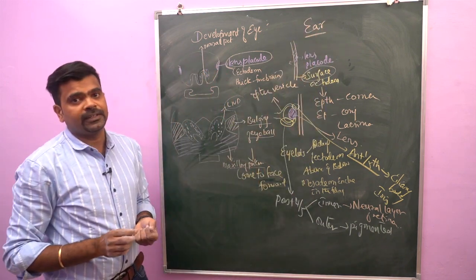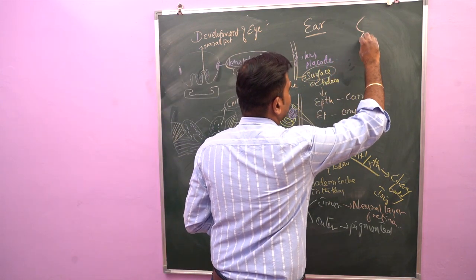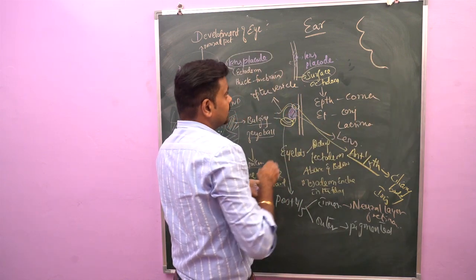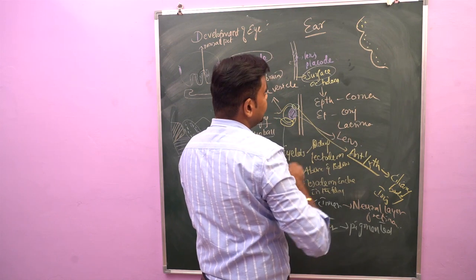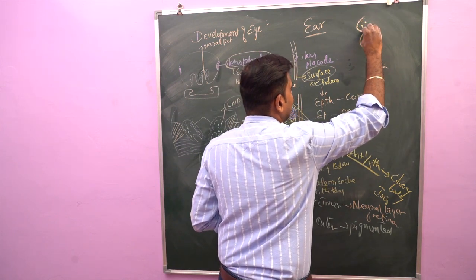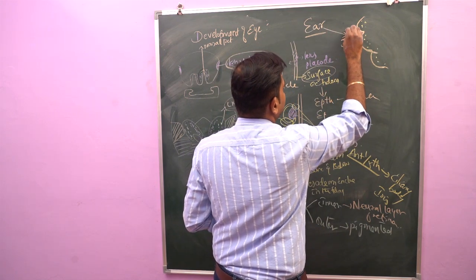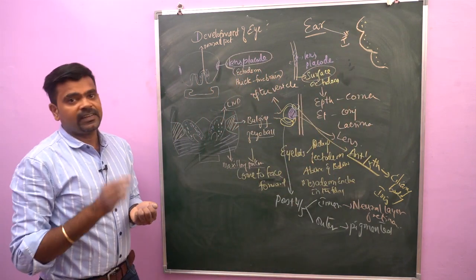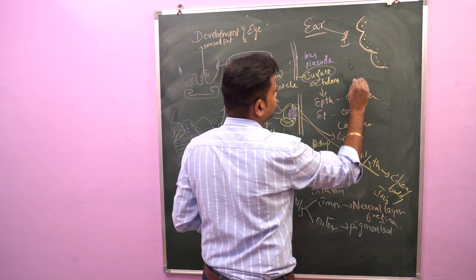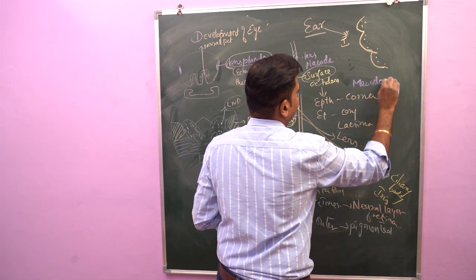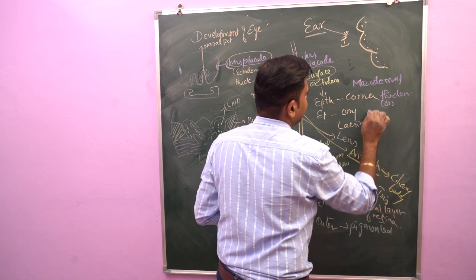The ear is developed in relation to the first ectodermal cleft. You already know we have pharyngeal arches. These arches are covered by ectoderm. This ectoderm dips into a groove to form an ectodermal cleft. So the ear is developed in relation to the first ectodermal cleft. In the first ectodermal cleft, especially the dorsal end, we can see a series of mesodermal thickenings, or you can say hillocks.